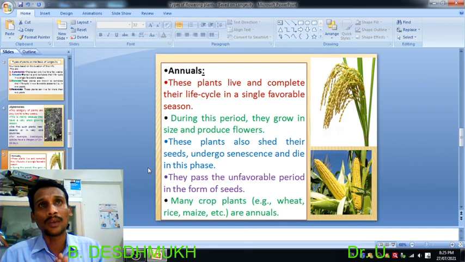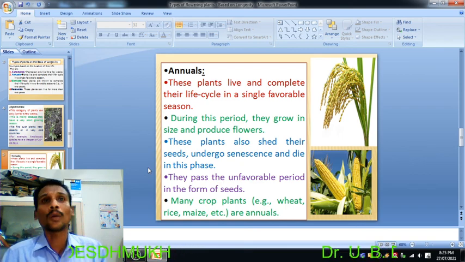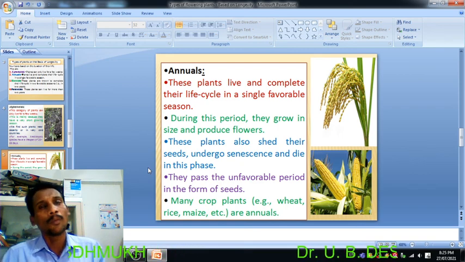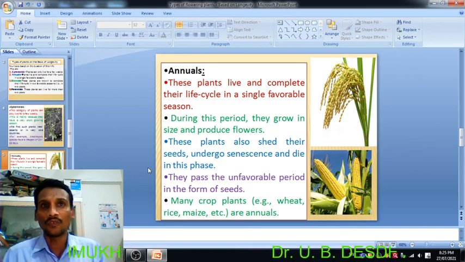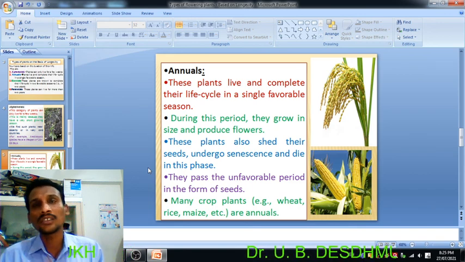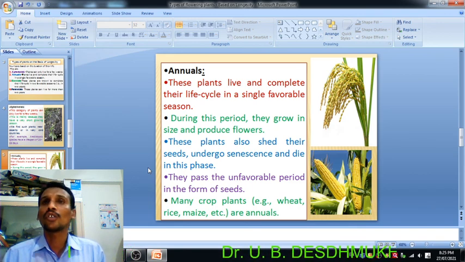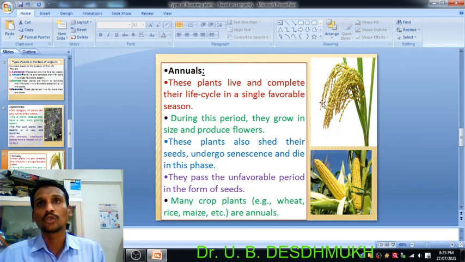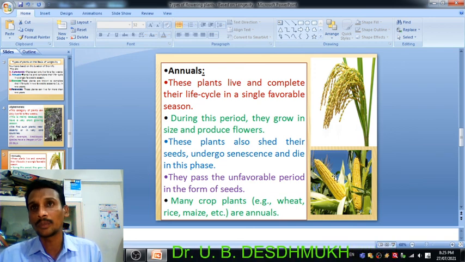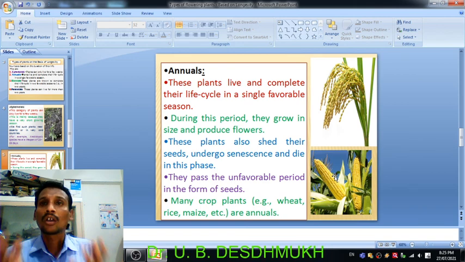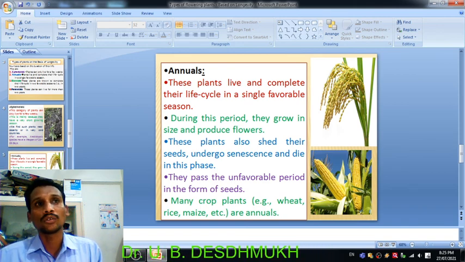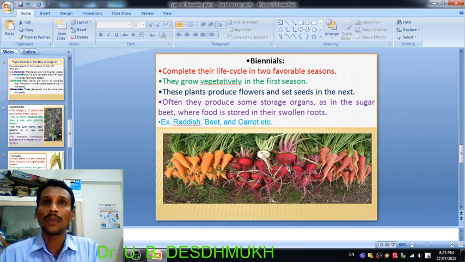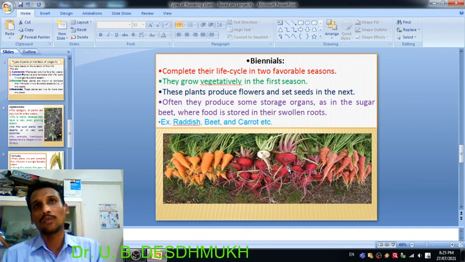And the best examples of this annual group of plants are many of our crop plants, like wheat, rice, maize. You may observe this picture and name the plant. So this one is the rice, and this one is the maize plant. They also complete their life within a year. That's why this group of plants is called annuals.